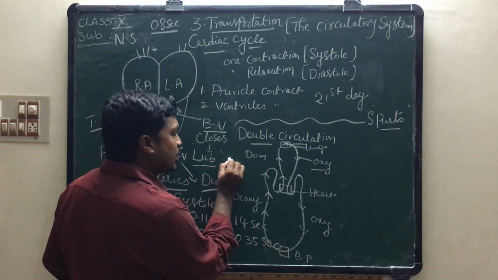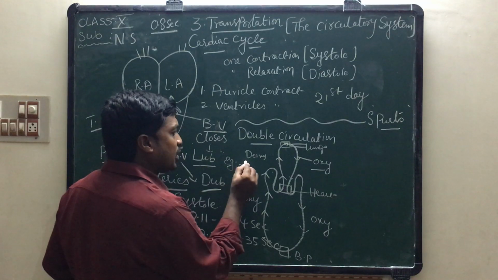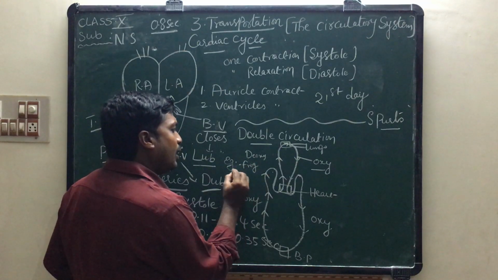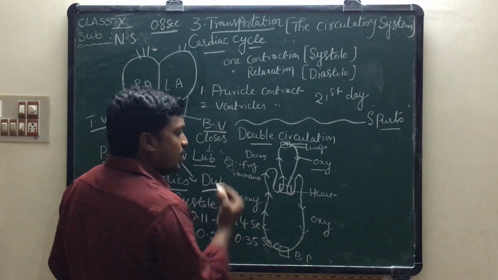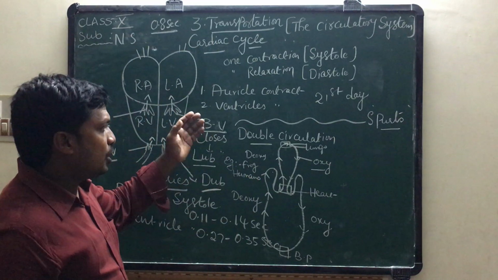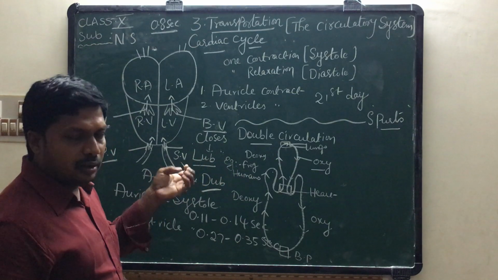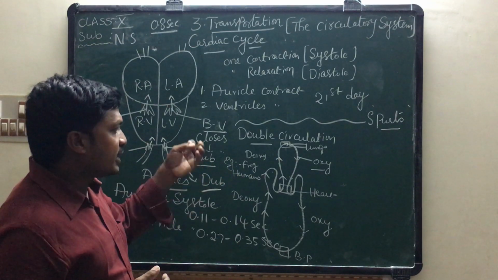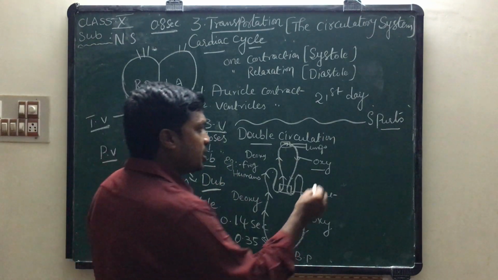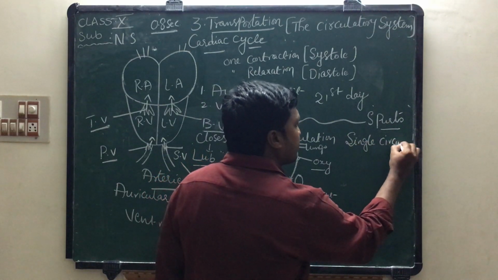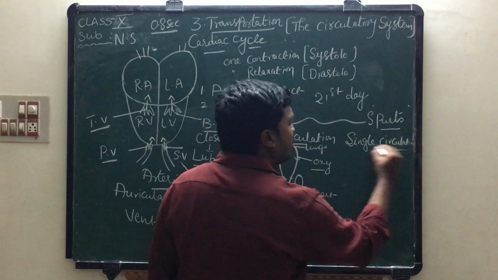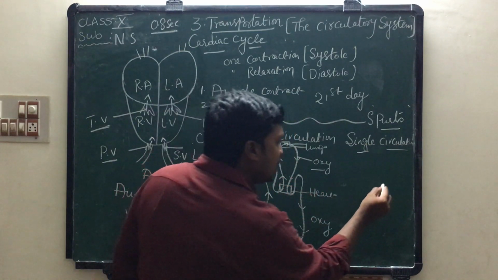We can find double circulation in frogs, mammals or human beings, etc. In all higher animals we can find double circulation, like frogs, snakes, humans, etc. Next, I will explain about single circulation. Now I will draw the flow chart of single circulation.